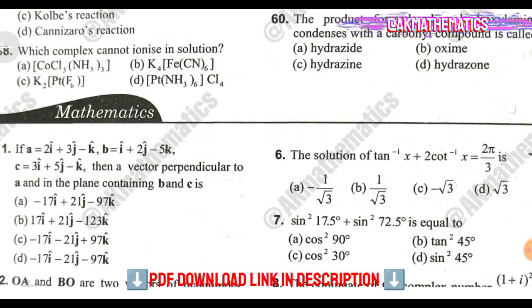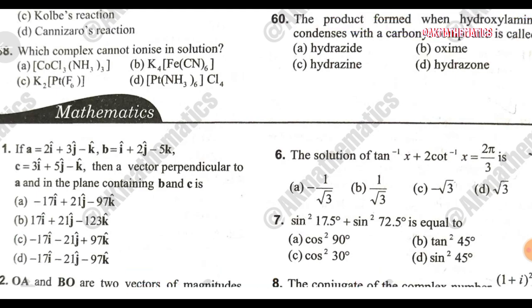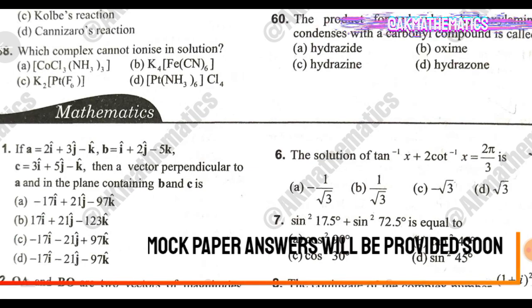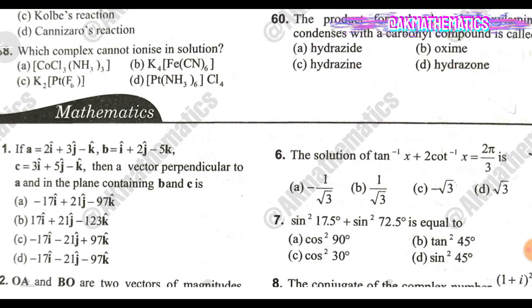So we have integrated physics, chemistry, as well as maths mock question papers. You can solve these question papers, and by today evening you will get the answers and detailed answers both.